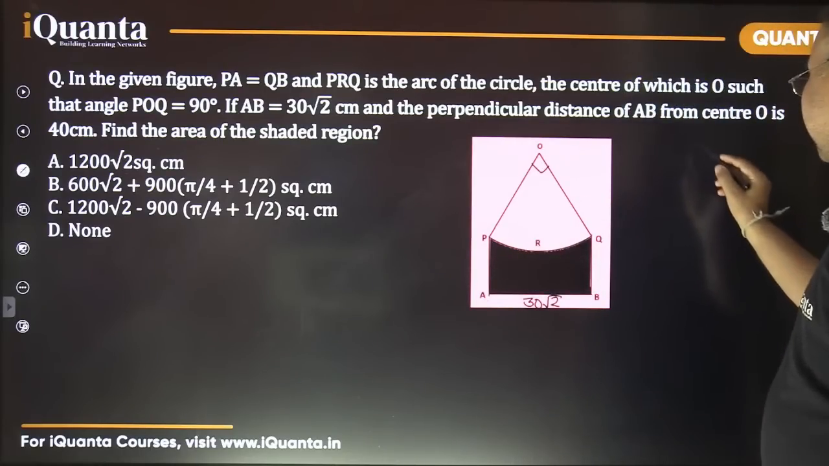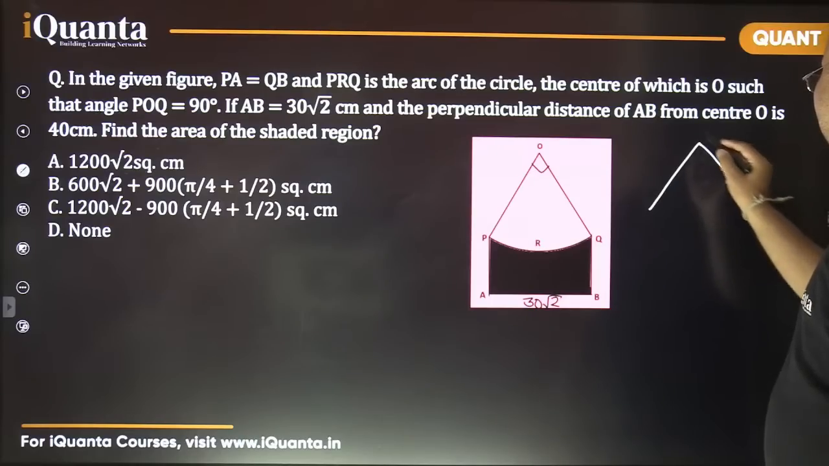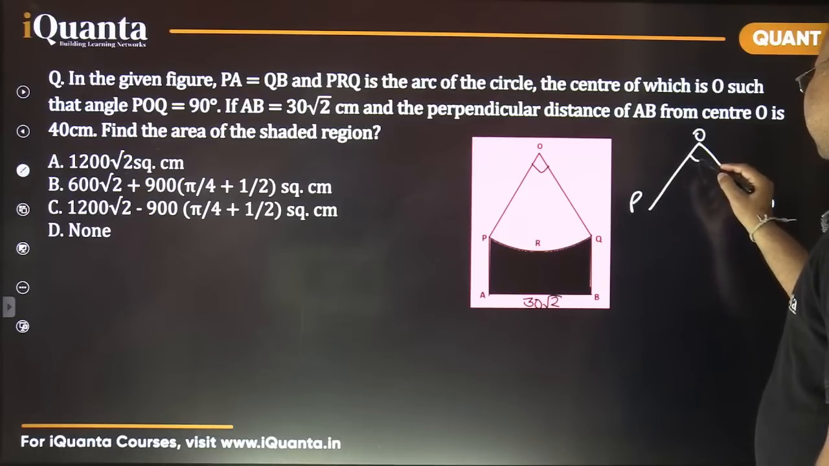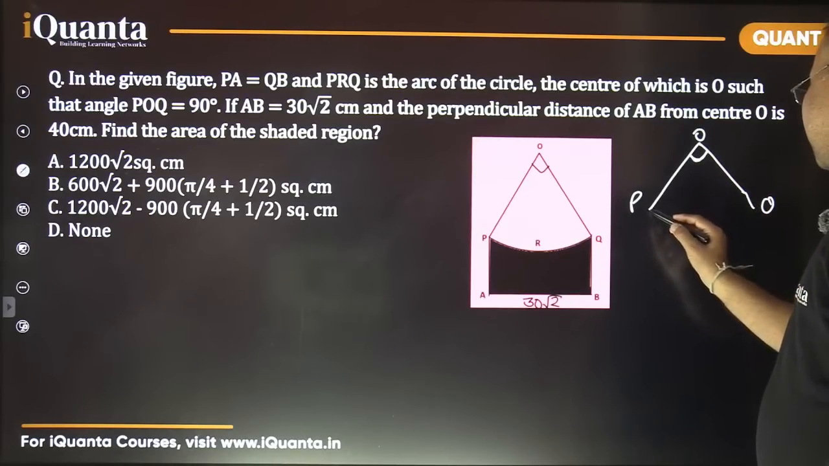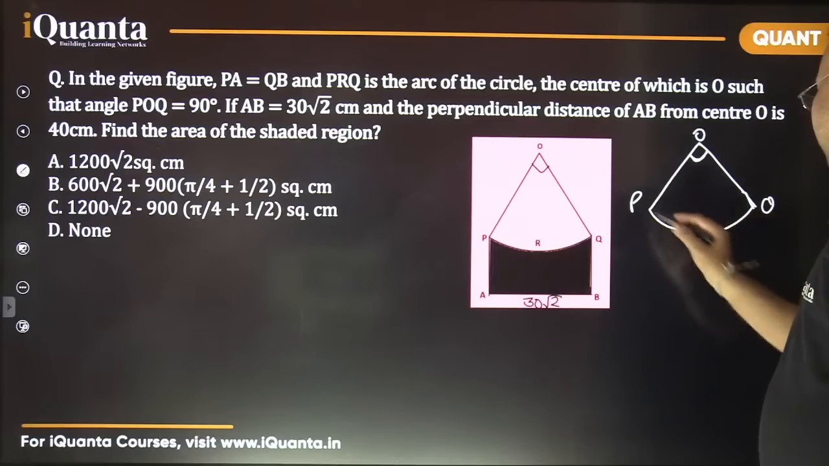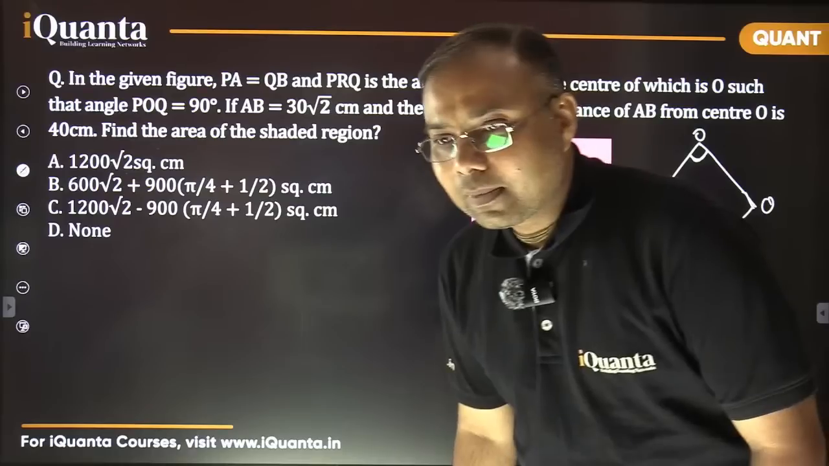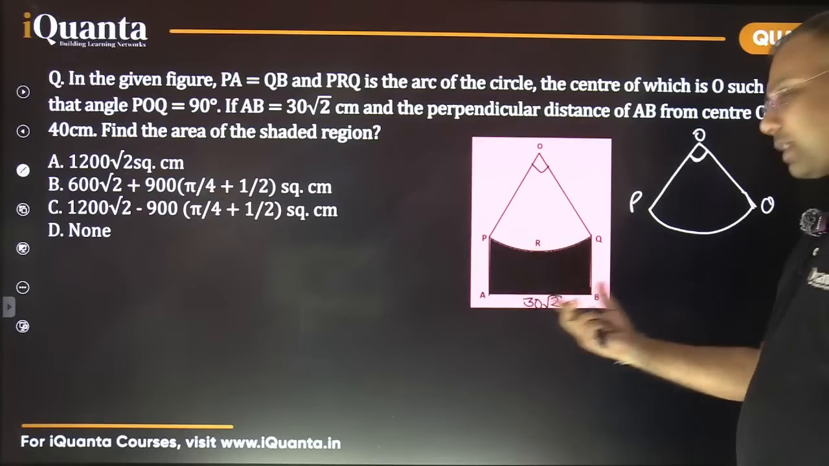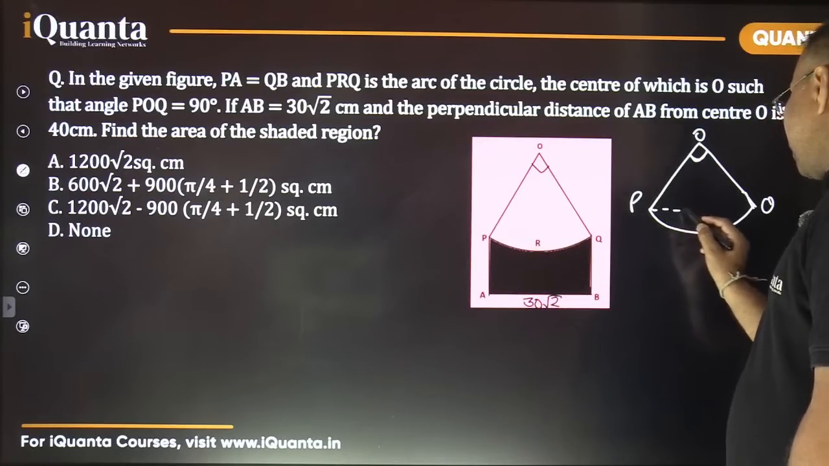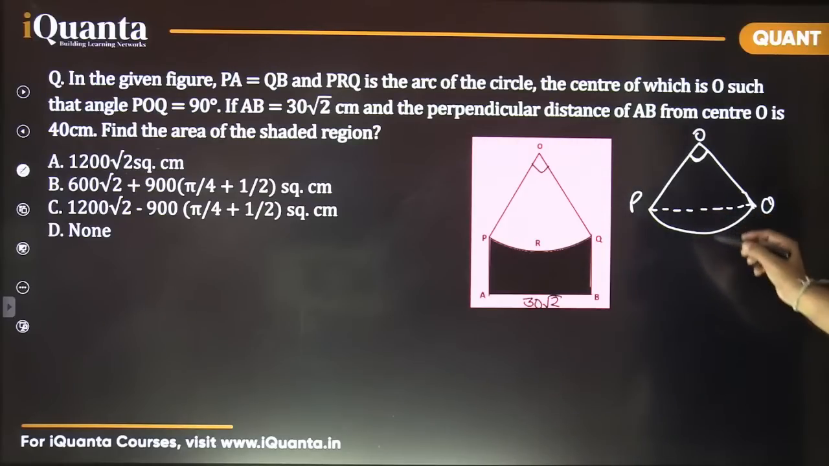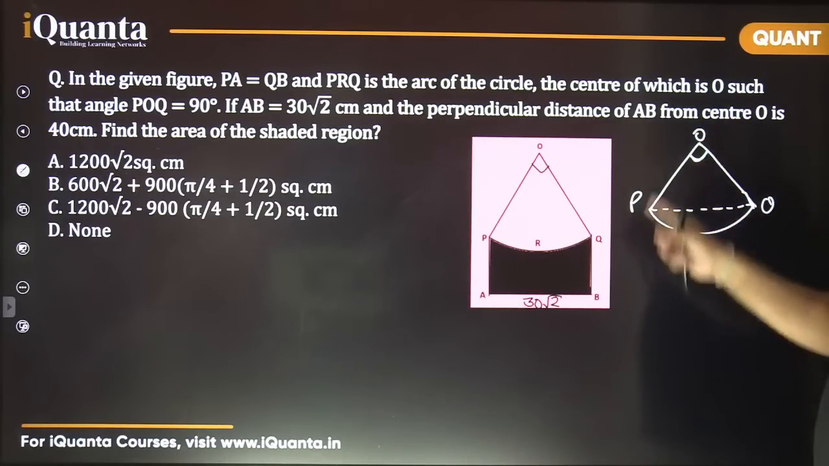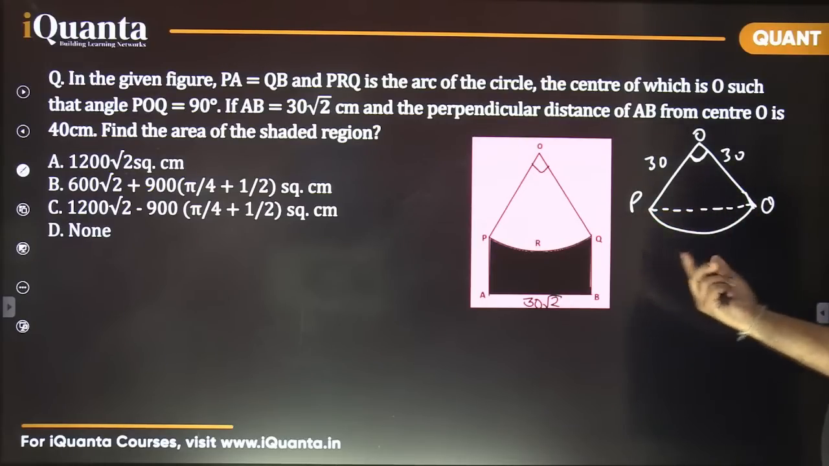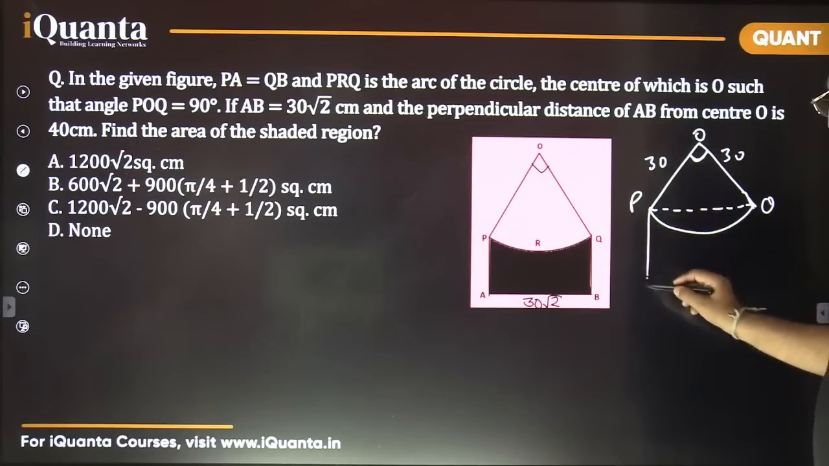Okay, let me draw it again. So this is OP and OQ. This angle is 90 degrees, right? So this is basically a quarter circle. This arc is nothing but a quarter circle. Yes, the radius comes out to be 30. Good. Because this length PQ is 30 root 2. So obviously these two sides, which are equal, must be 30 each, right? So 30, 30 and then this is 30 root 2. That's it. Now, this is drawn something like this.